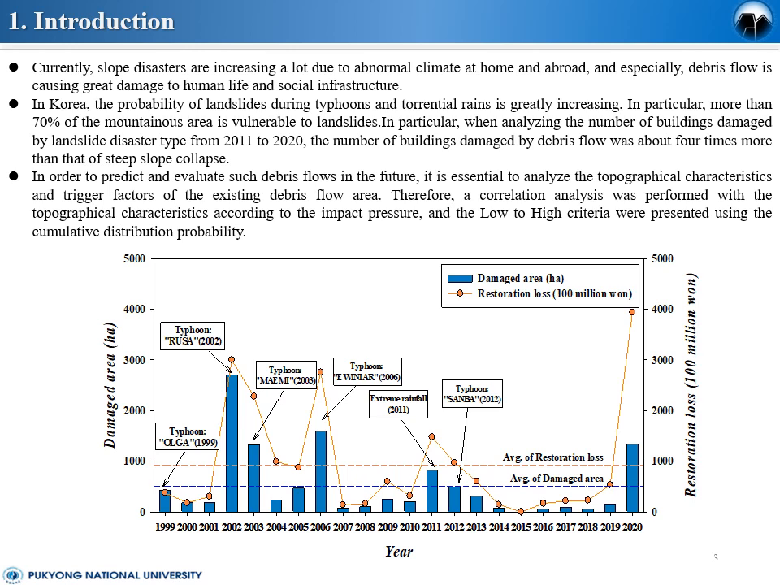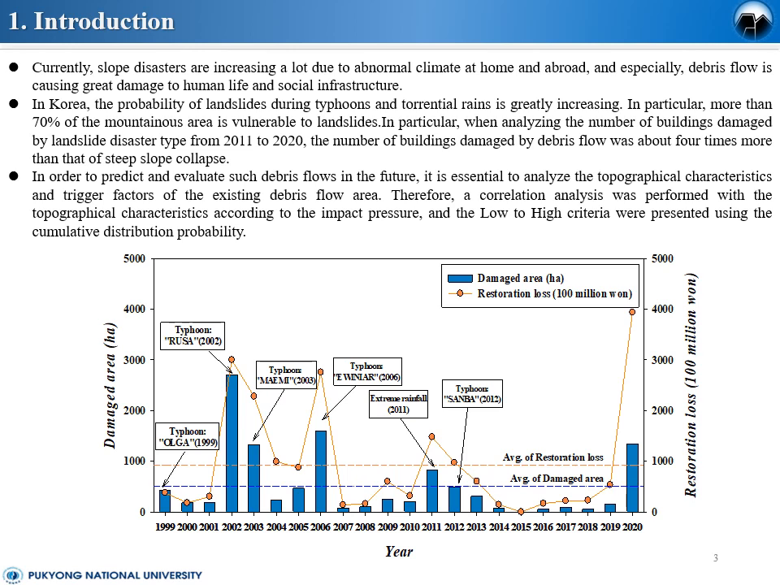When analyzing the number of buildings damaged by landslide disaster type from 2011 to 2020, the number of buildings damaged by debris flow was about 4 times more than that of steep slope crop. In order to predict and evaluate such debris flows in the future, it is essential to analyze the topographical characteristics and trigger factors of existing debris flow areas.